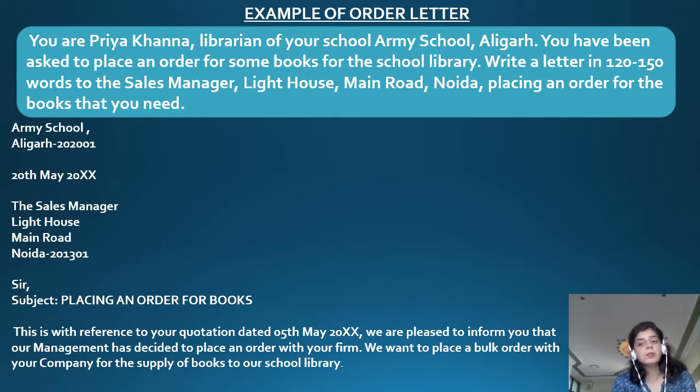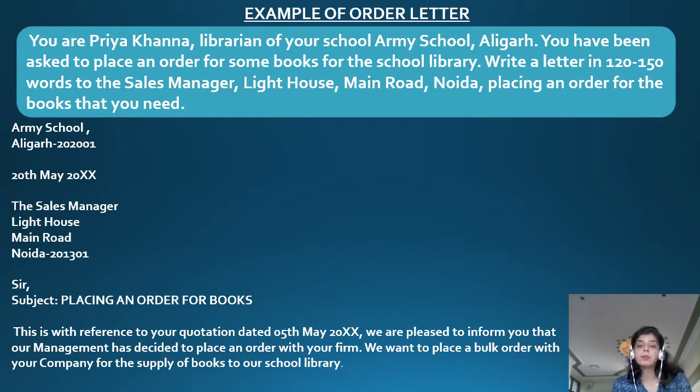Now, there are three ways you can begin the letter. Either you have been dealing with them for so many years, or you might have seen their ad in the newspaper. So, in that case, you are supposed to write the date of that ad, which was published in such and such newspaper, the newspaper's name.